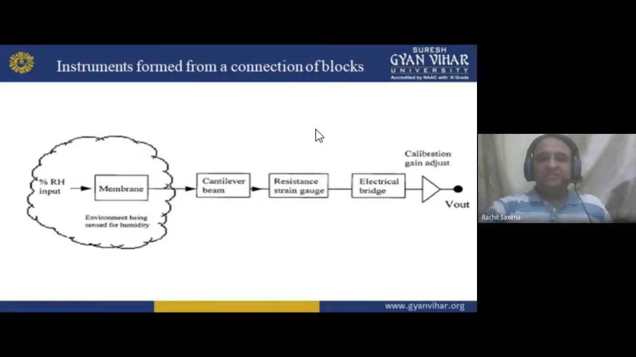So I am just taking an example. If I am talking about all these, it means all the blocks are performing their own work. If one block has some error, that error passes to the next block. For example, the membrane has 2% error, the cantilever beam 5% error, the strain gauge 7% error, and the electrical bridge 9% error. So you are getting so many errors, and you have to sum up all these. Sum up means take a deviation, take a limit, and then you will get the output.